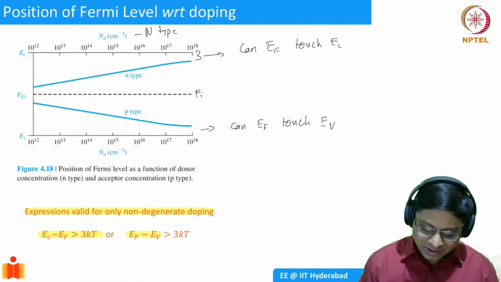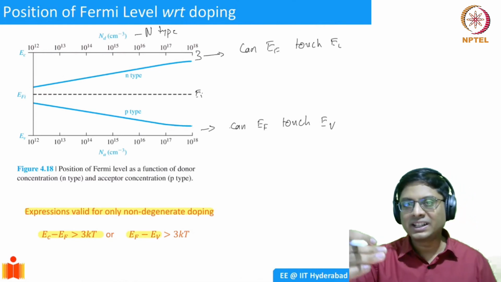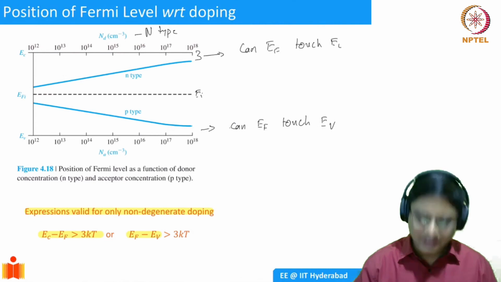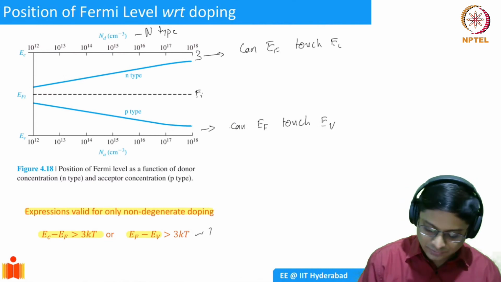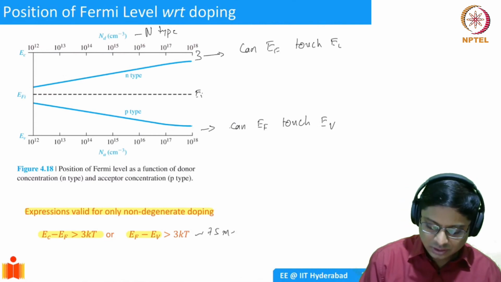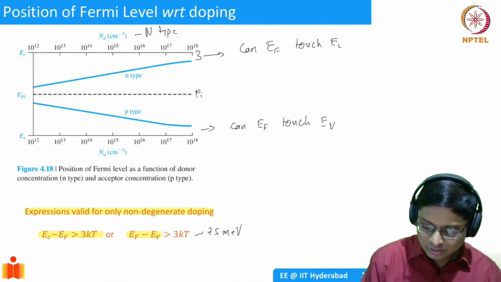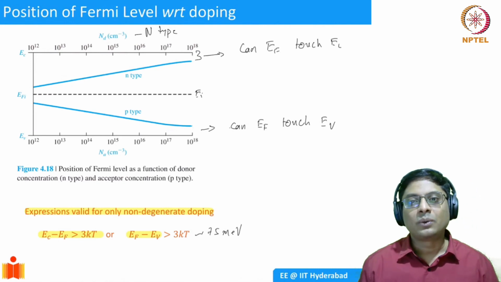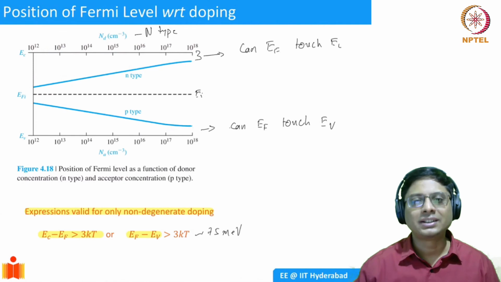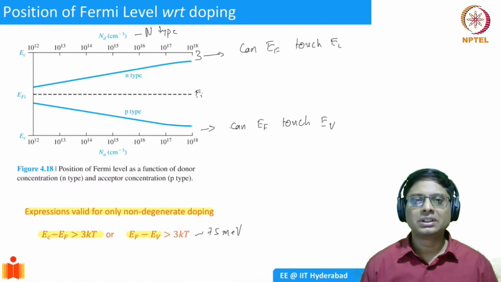Similarly, the distance between the Fermi level and EV has to be greater than 3 kT. 3 kT is roughly 75 milli electron volts, 0.07. If EF goes closer than that, then the expressions we have used break down. The approximations don't work anymore, so we will not get correct results, so we will not even bother.